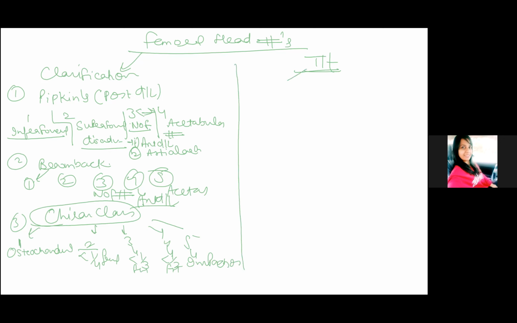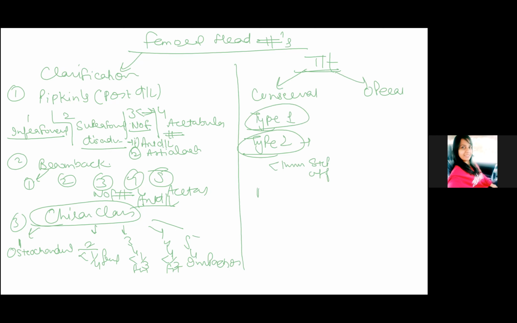In the treatment part, we can do either the conservative treatment or the operative treatment. Firstly, if we talk about the Pipkin's classification, in type 1 Pipkin's, we already discussed that it doesn't involve the weight bearing portion. So you can do the conservative treatment here. In the type 2, if there is less than 1 millimeter articular step off, then you can do the conservative, otherwise you will have to do the operative.